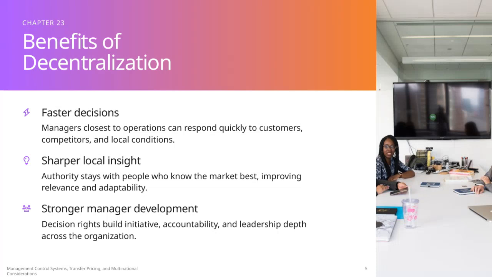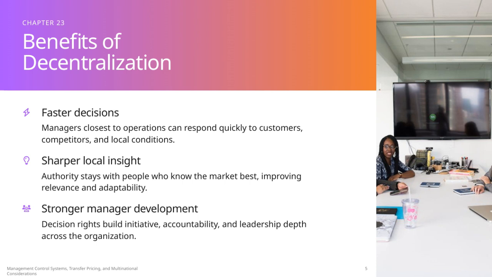Now let's talk about the benefits of decentralization. One major advantage is faster decisions. When managers who are closest to the day-to-day operations have the authority to make decisions, they can respond much more quickly to customers, competitors, and local conditions. This agility is crucial in today's fast-paced market.